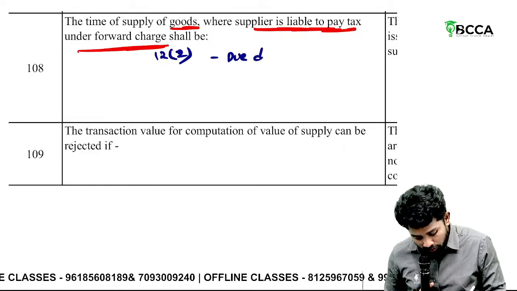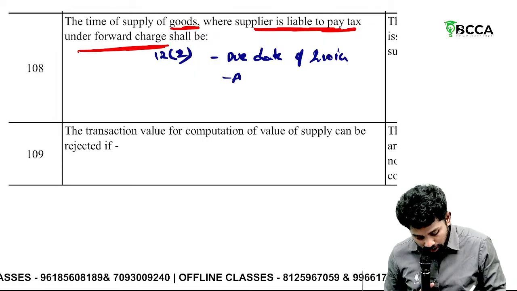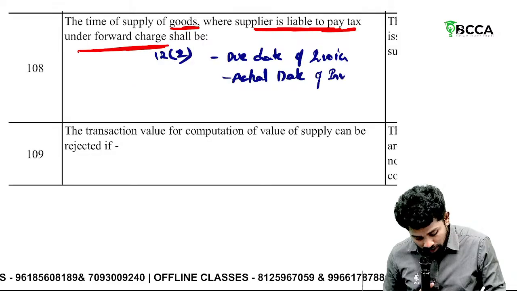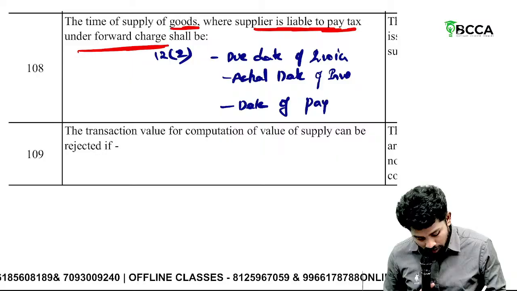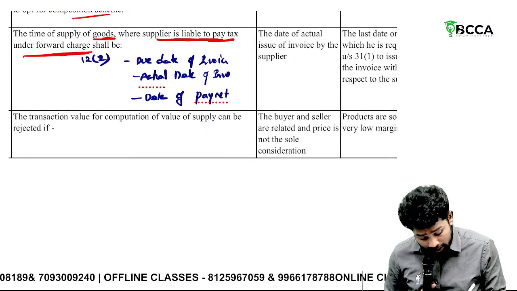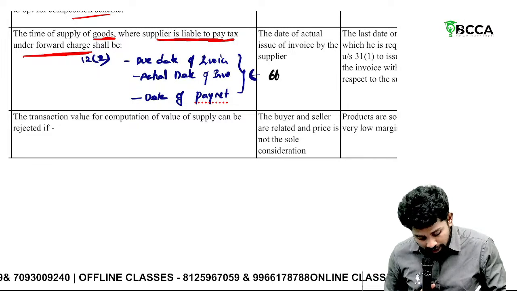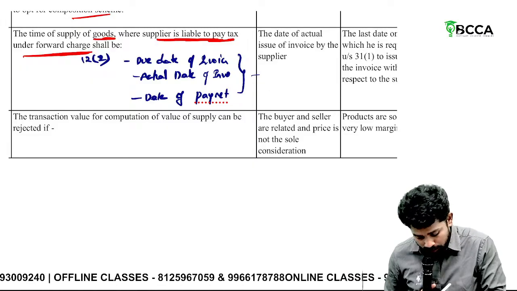Due date of invoice or actual date of invoice, or third one, date of payment. Due date of invoice, actual date of invoice, date of payment, whichever is earlier. However, notification 66/2017, remember this one is very important.